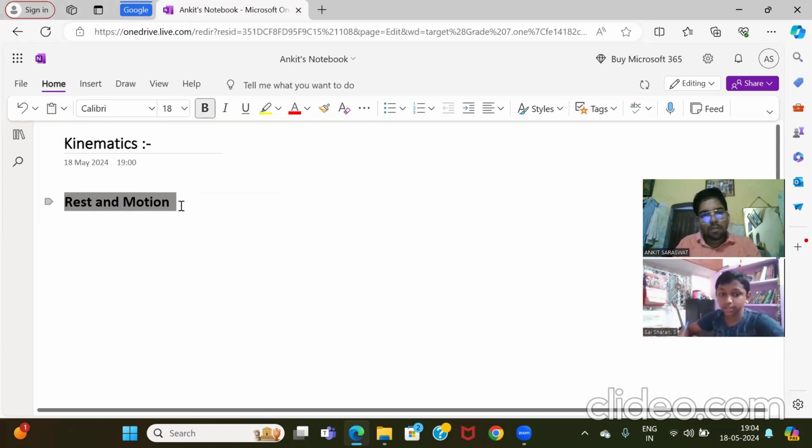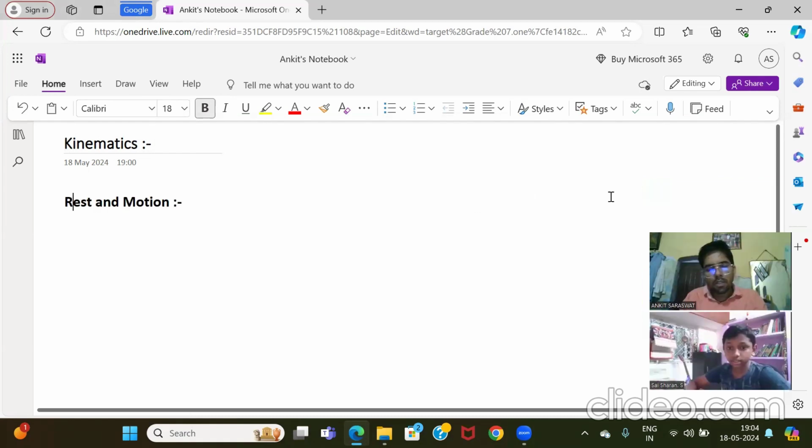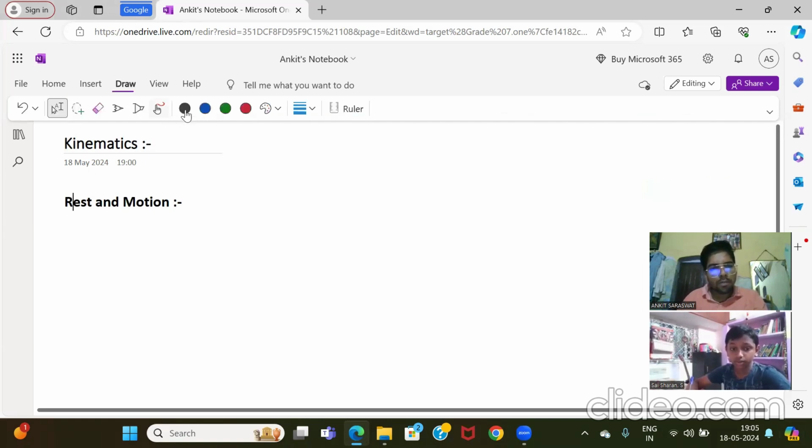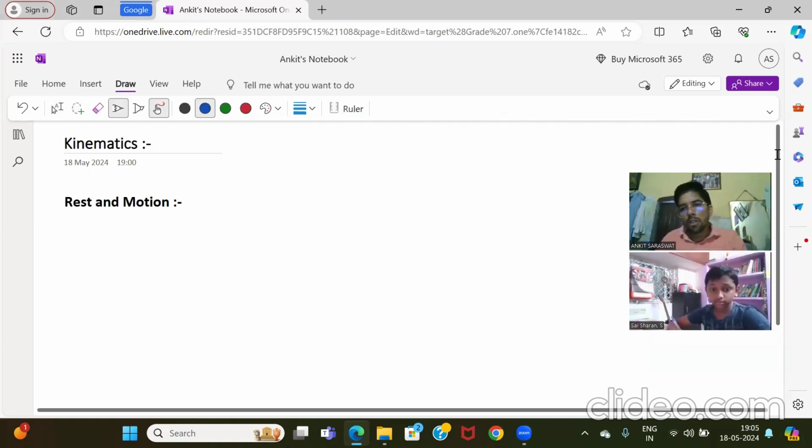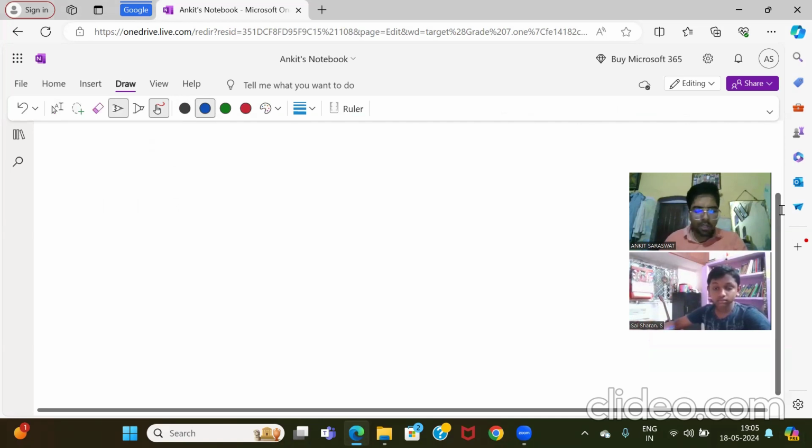Sir, a body is said to be at rest if it does not show any movement. And what is motion? If a body moves from a place, it is called motion. Okay. So from today onwards, never ever say that the definition of rest and motion is: body does not move, body is at rest. Never ever say that. Clear?